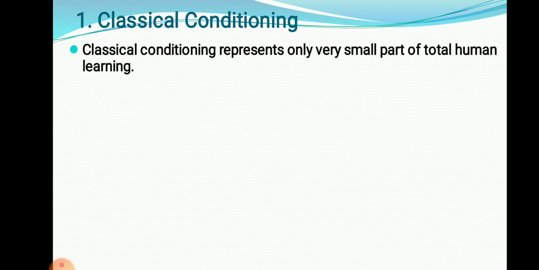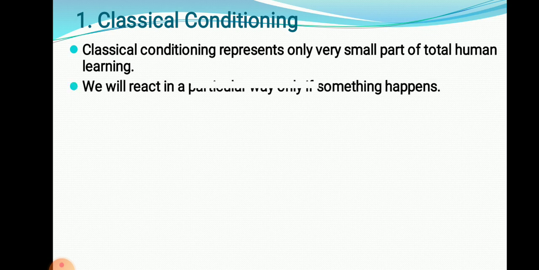Okay. So classical conditioning represents only a very small part of total human learning. Classical conditioning is a necessary one, but because of it, only a small part of human behavior is going to be changed or can be learned. We will react in a particular way only if something happens. That is our tendency.